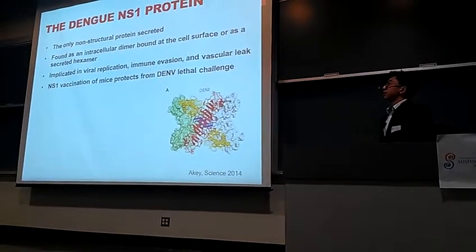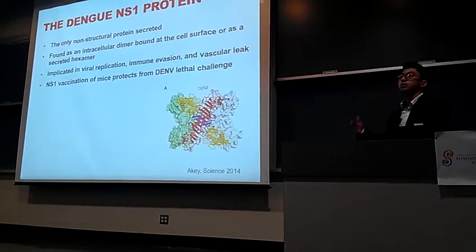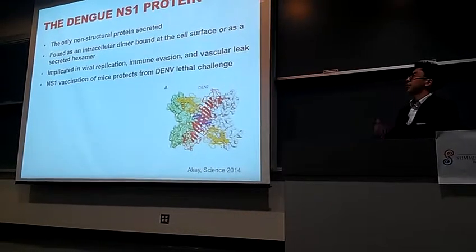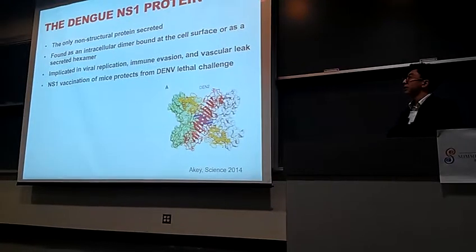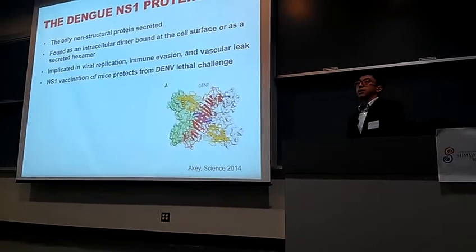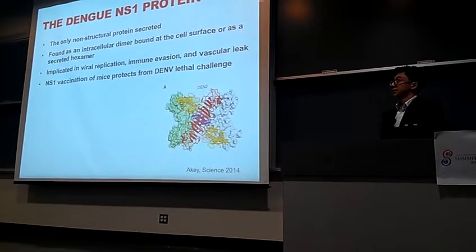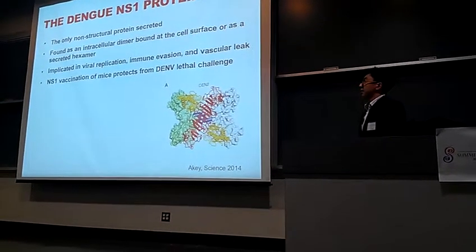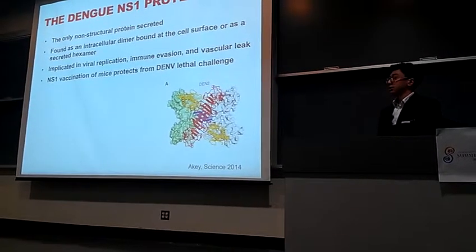Now, specifically what we're interested in is dengue NS1 protein. NS1 is just a non-structural protein. And why we're interested in it: out of 7 non-structural proteins that are encoded by the genome, it's the only one that is secreted. It is found as an intracellular dimer, at the cell surface membrane, or as a secreted hexamer. It is implicated to be essential in viral replication, immune evasion, and vascular leak.